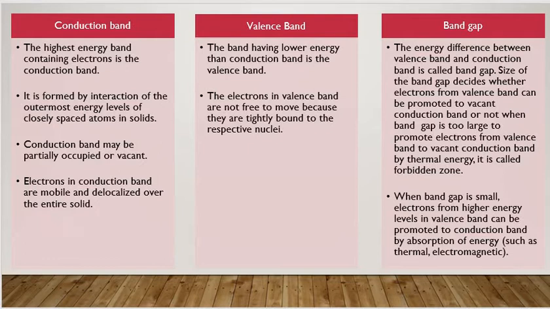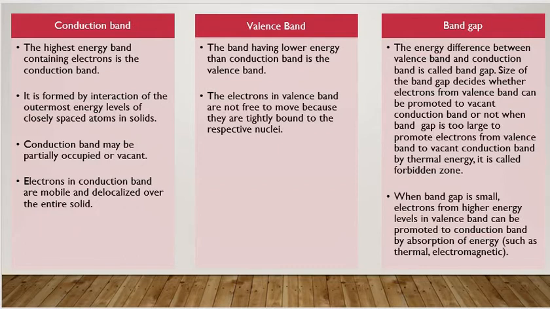Electrons in conduction band are mobile and they are delocalized over the solid. They conduct electricity when electric potential is applied. Now, what is valence band?